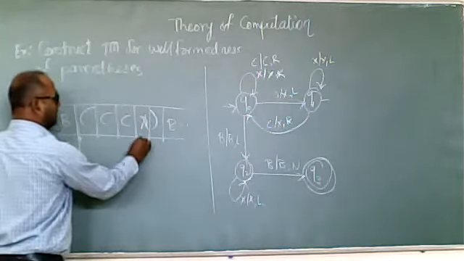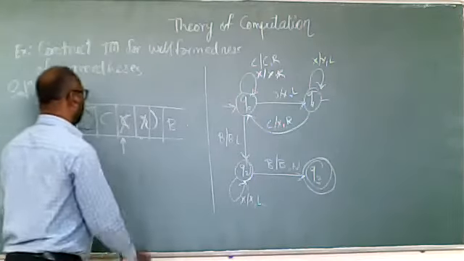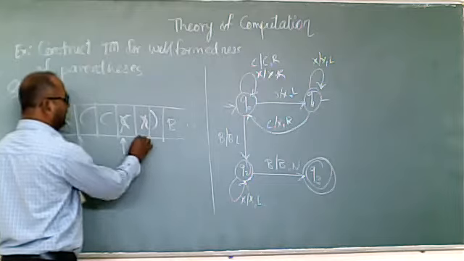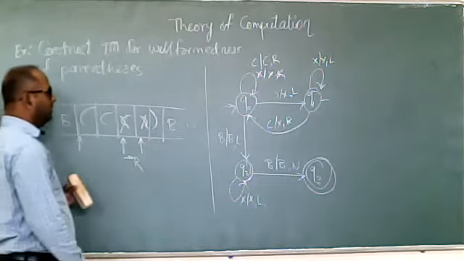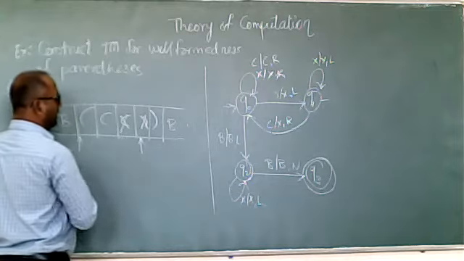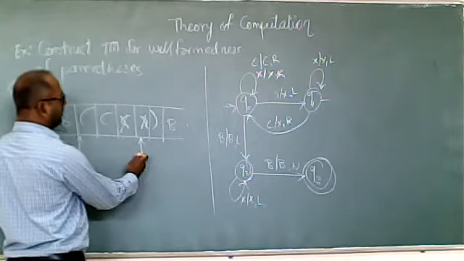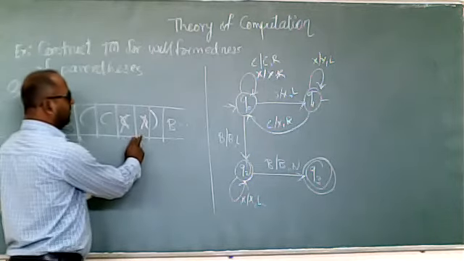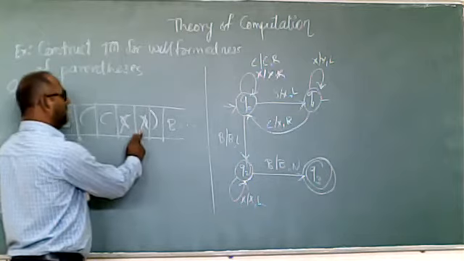Now at Q1 we are getting the opening bracket. So make this opening bracket an X and move to Q0 again, changing the direction towards the right. So at Q0, after making it X and changing the direction towards the right, now here we are getting X. This we have to skip at Q0, so X as it is, right.